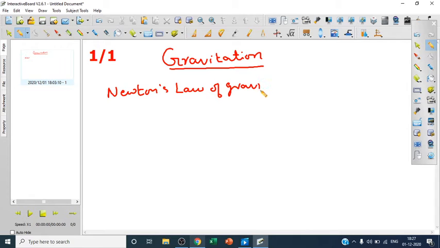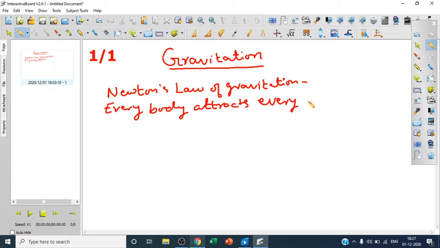So, what is Newton's law of gravitation? According to Newton's law of gravitation, every body attracts every other body with a force, and this force is called the force of gravitation.